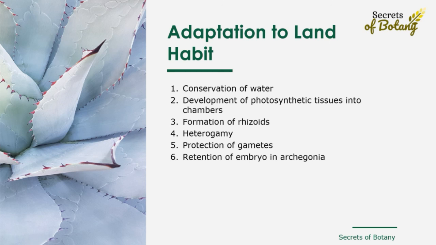Number 6. A multicellular embryo is formed, which is retained and protected inside the female reproductive body during its development. Number 7. Alternation of spore-producing generation with gamete-producing generation enabled the plant to produce and test the best genetic combinations for adapting to the versatile conditions.